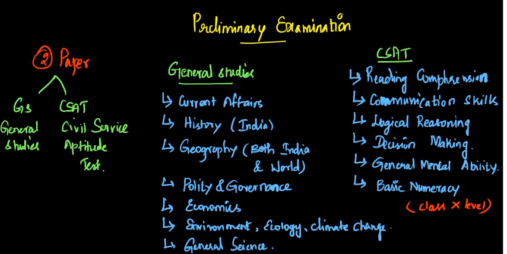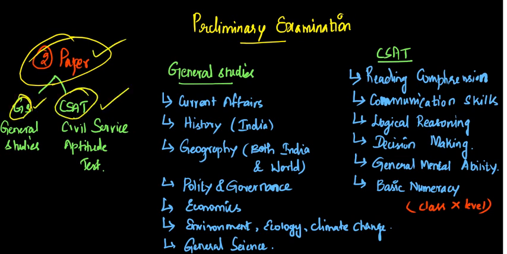Now we are going to discuss the preliminary examination in great detail. In preliminary examination, as we said earlier, there are two papers. One is general studies and another one is CSAT. General studies means we are following subjects as well. CSAT means civil service aptitude test, as we said earlier. When coming to general studies, what are the topics or subjects contained in the general studies? We are going to know about that.